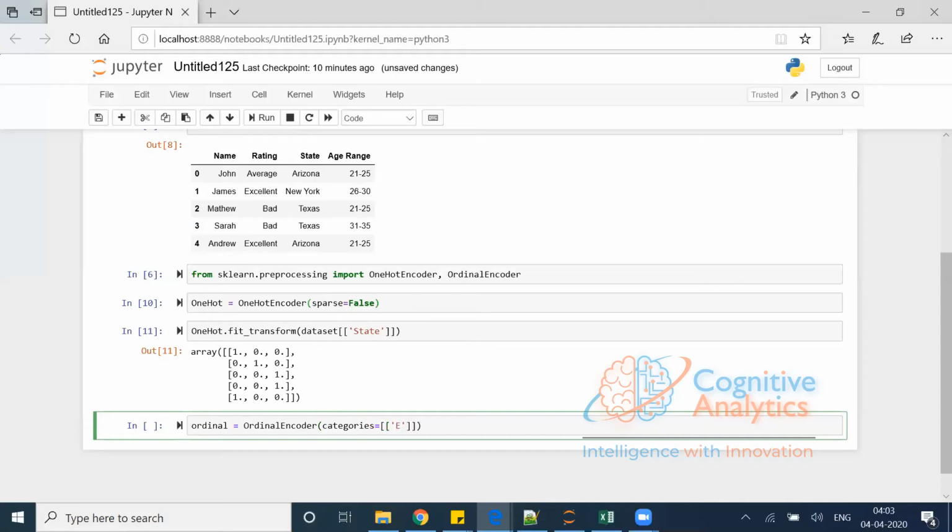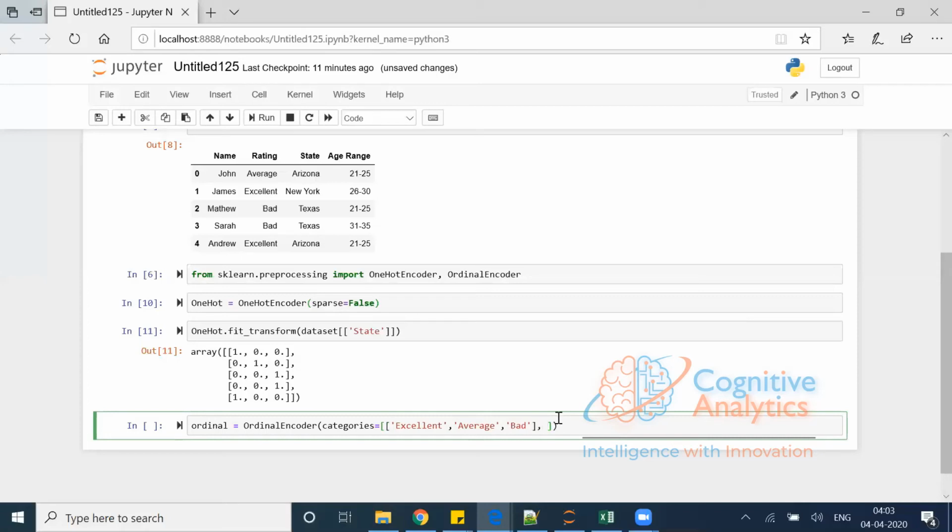If I talk about the rating, excellent I want as the first value, which is 0. Then I'm looking for average, and then I'm looking for bad. So I'm saying that excellent should get number 0, average should get number 1, and bad should get number 2.